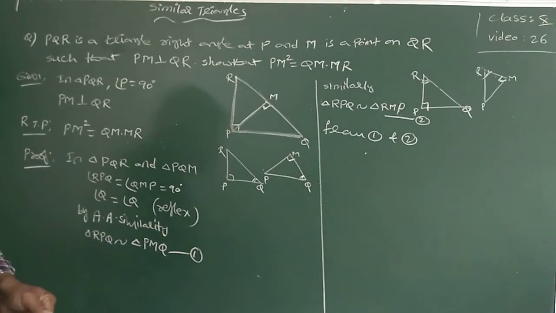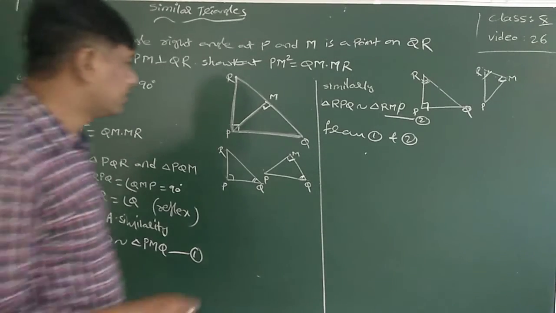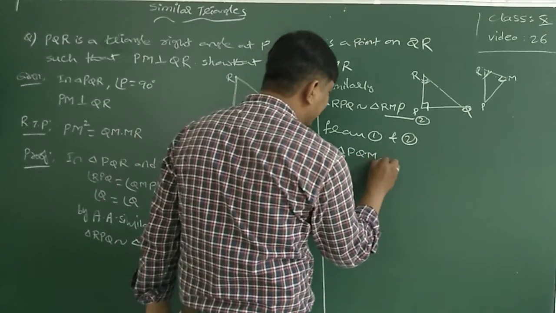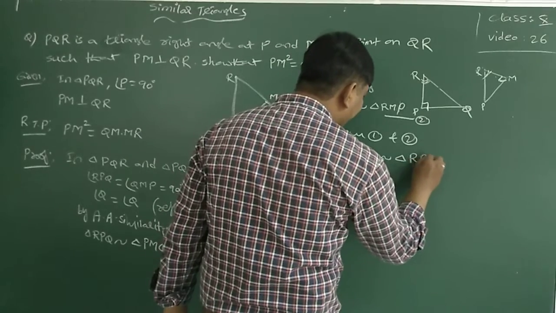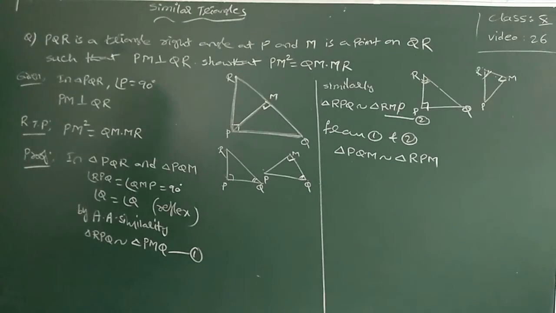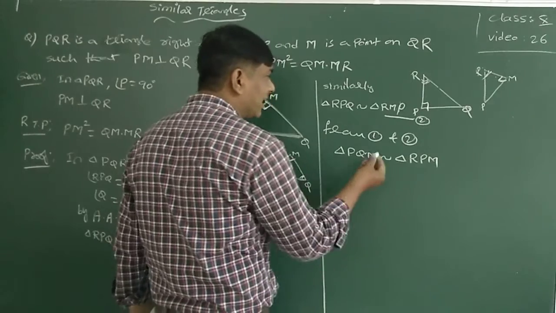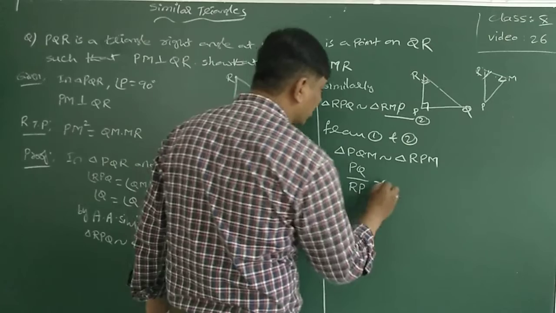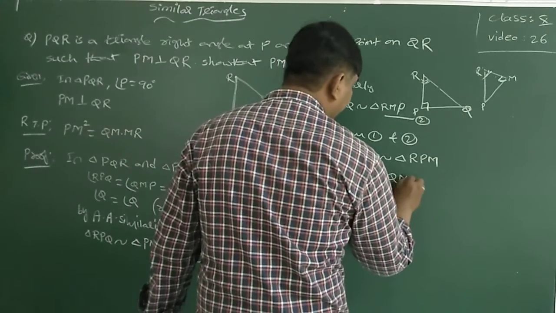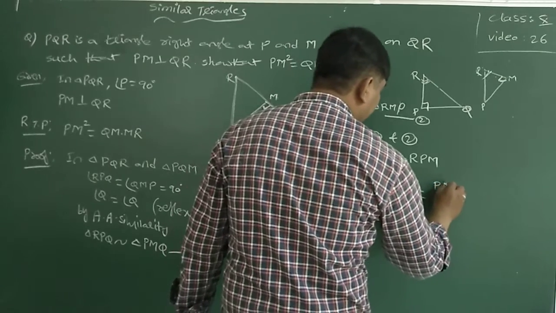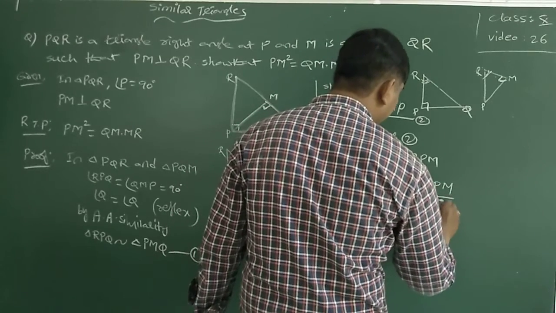Therefore, triangle PQM is similar to triangle RPM. So, by the similarity condition, PQ by RP is equal to QM by PM is equal to PM by RM.